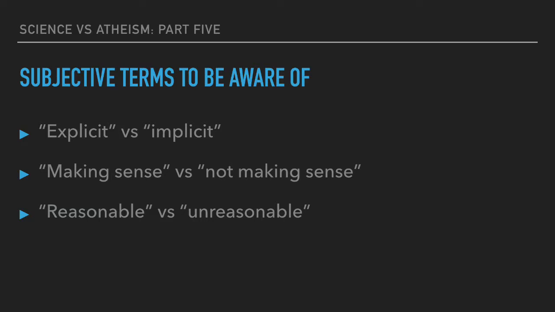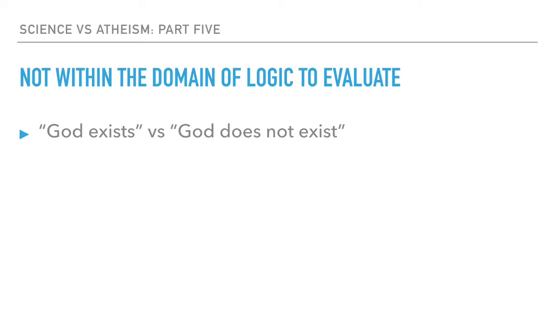The term illogical properly refers to information that feigns claims to be within the content of a given logic system, but is not. Thus, the term is context-dependent. If one wishes to be precise, then the term illogical has no other proper or correct meaning. The statements God exists and God does not exist, as to truth, are not within the domain of logic to evaluate, since they are statements pertaining to claims concerning the real universe of actual existence, and, as noted, either is valid, each in different logic systems.